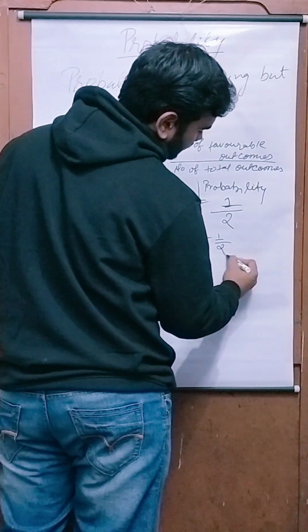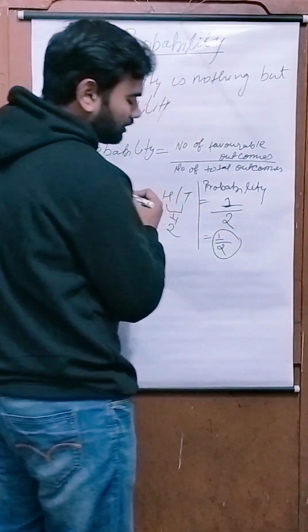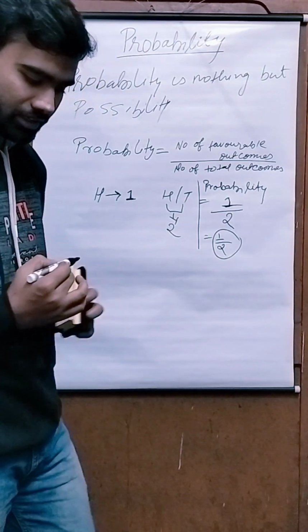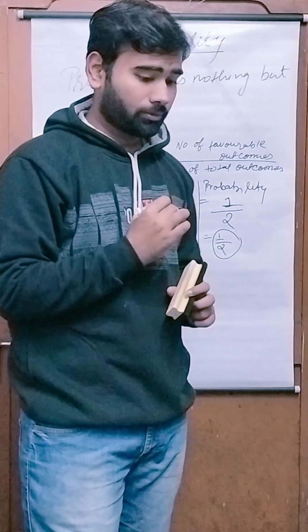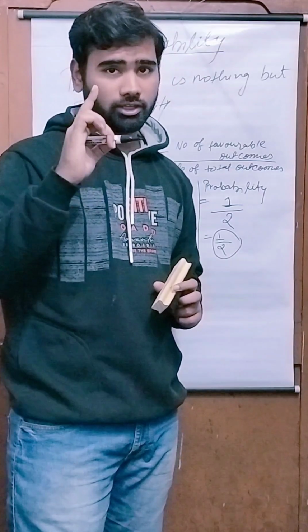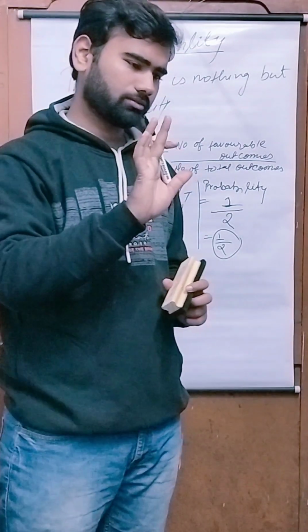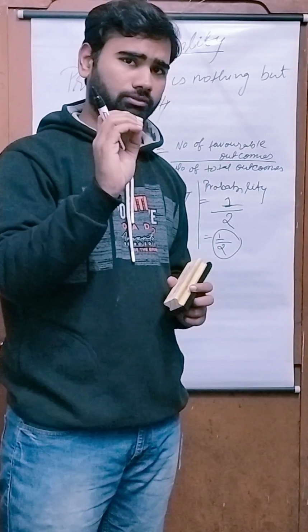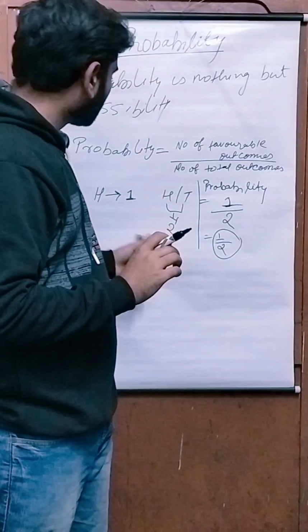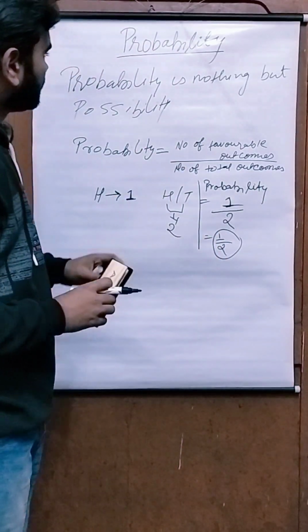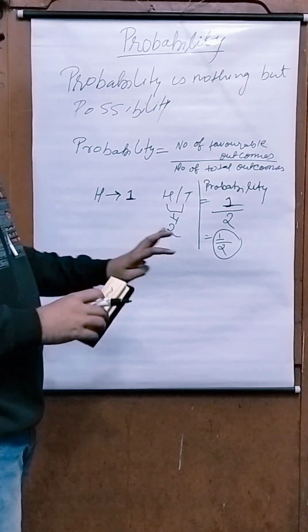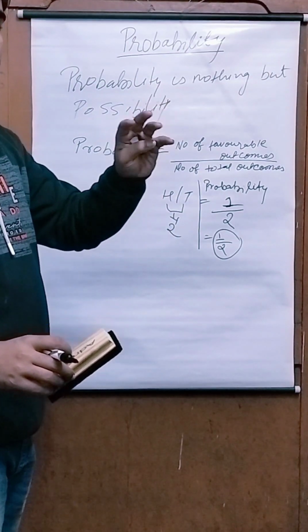Then we can say that the probability of getting a head on a coin when it is tossed, or the probability of winning a toss by you, is 1 by 2 if you have called for head. Similarly, it will come to 1 by 2 for tails also, but we are talking about head only. This is the total scenario. Now we will discuss it in another aspect also.